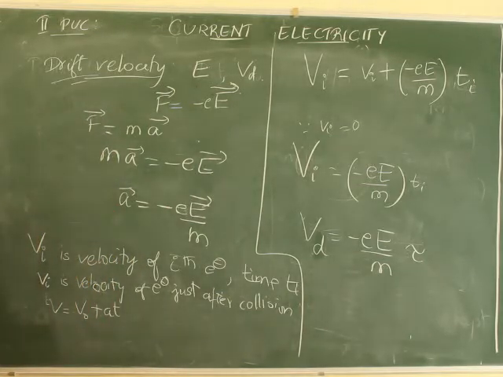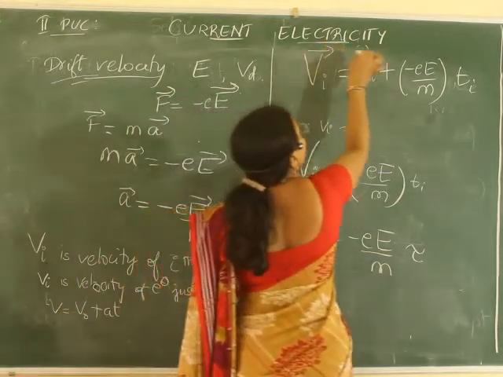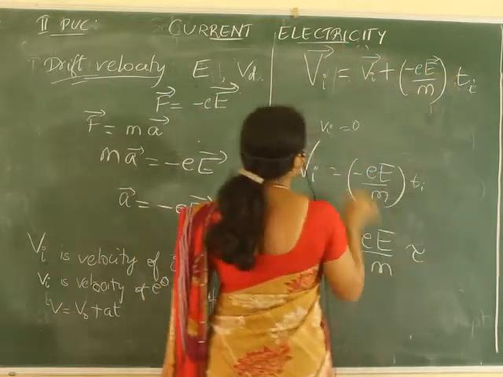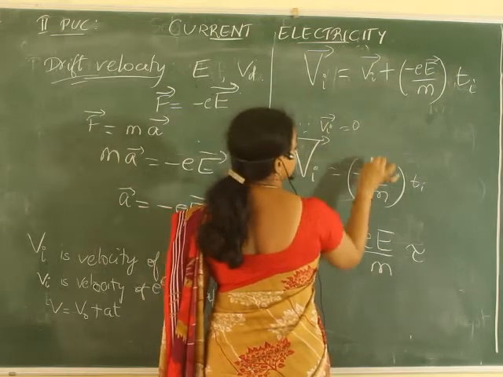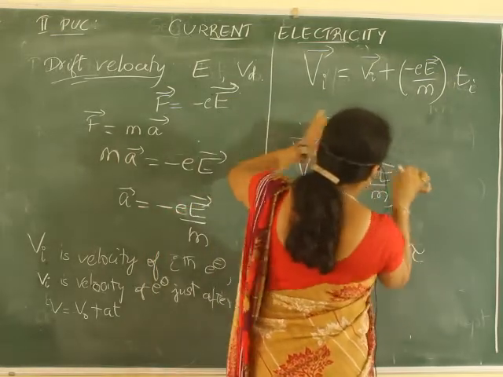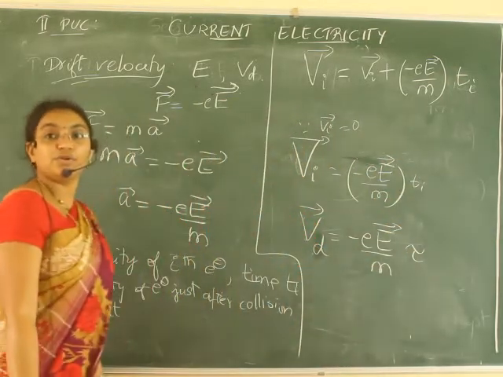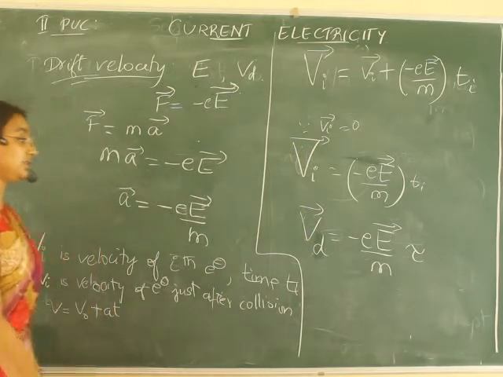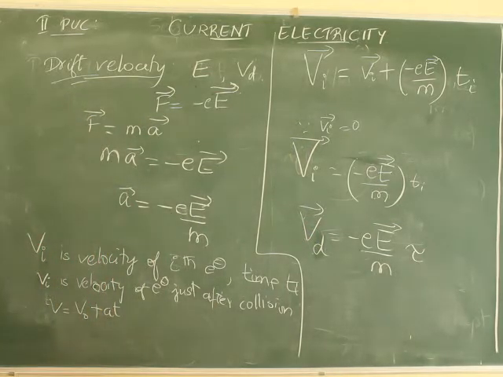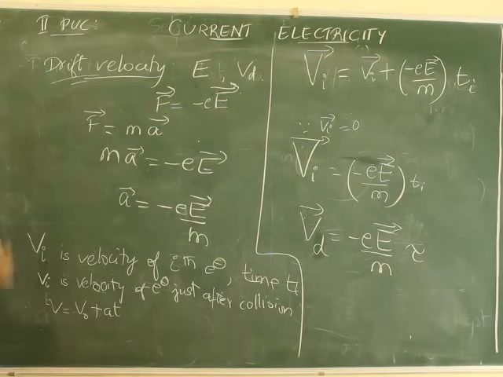See here, when we write this, it is better to write the vector form, because otherwise you will forget that it is a vector. Correct? So, E tau by m. The electron moves with an average velocity that is independent of time. It depends upon the relaxation time. Correct?